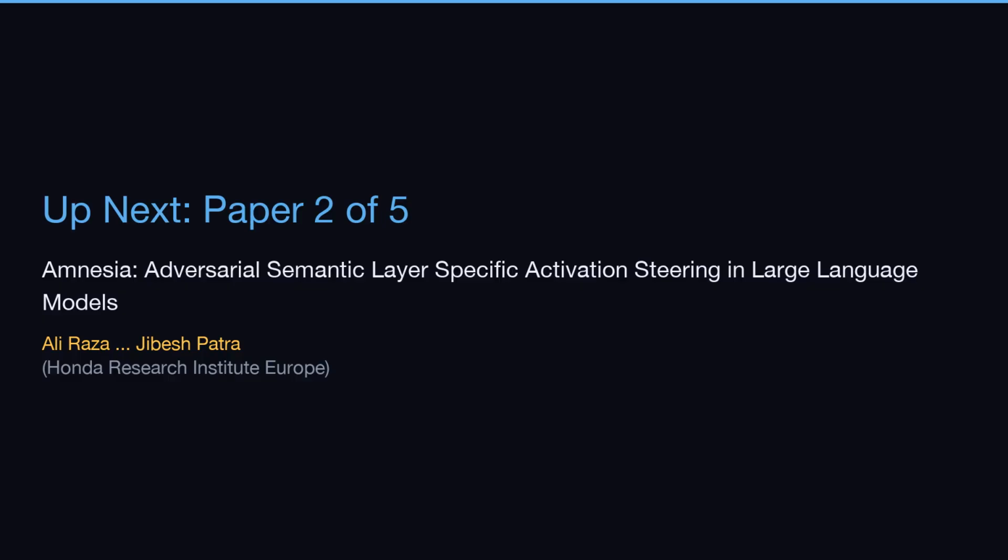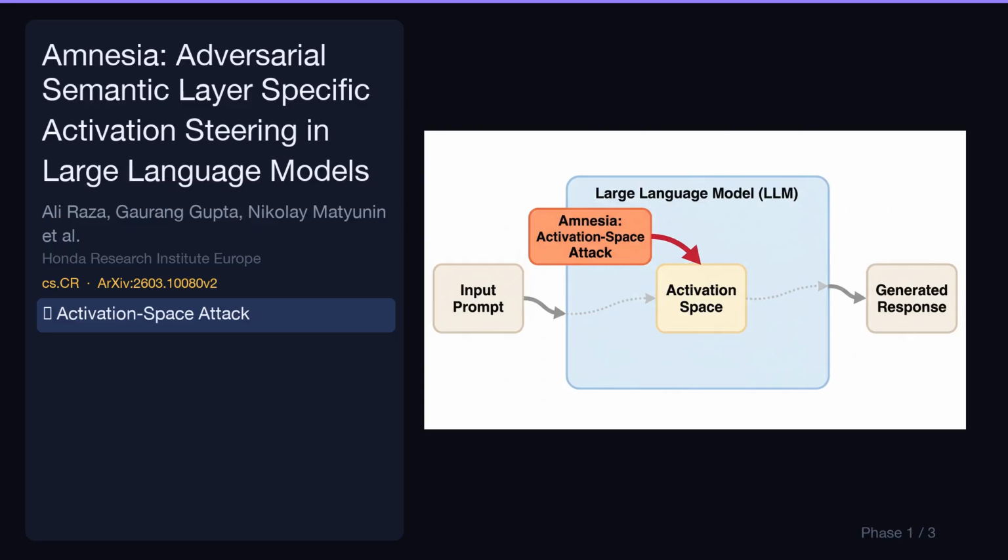Up next, our second paper out of 5, Amnesia, Adversarial Semantic Layer-Specific Activation Steering in Large Language Models by Ali Raza and Jaibesh Patra from Honda Research Institute Europe. Let's break down its key contributions. Amnesia introduces a novel adversarial attack framework operating directly within the activation space of large language models. This approach targets internal representations rather than external inputs, offering a unique vulnerability exploitation strategy.